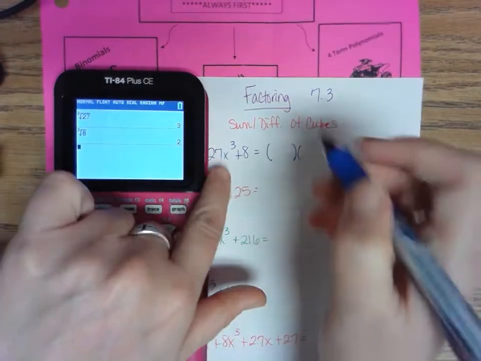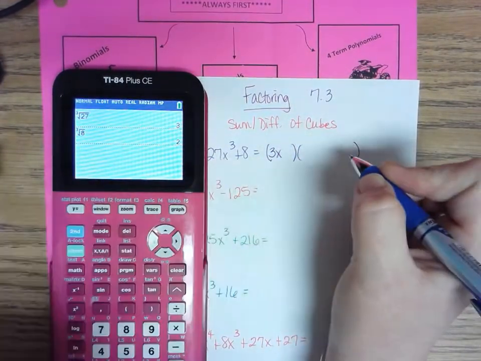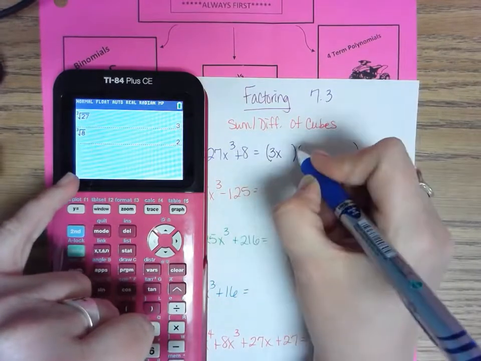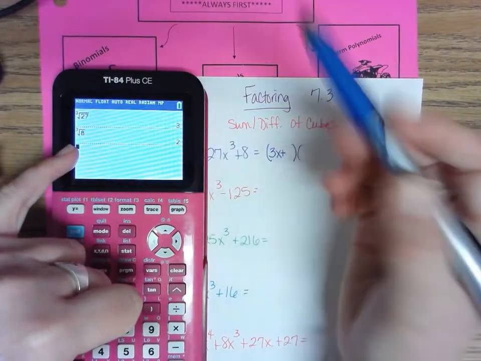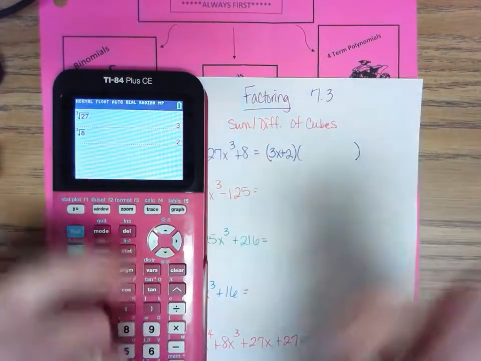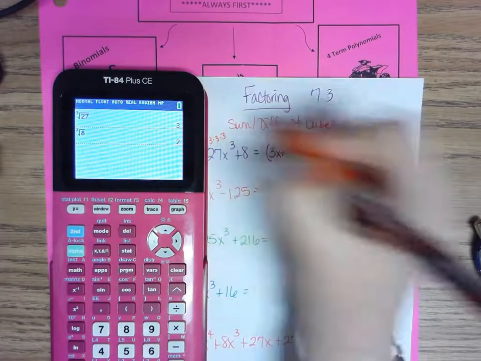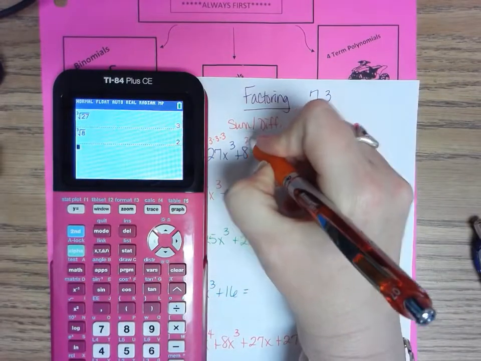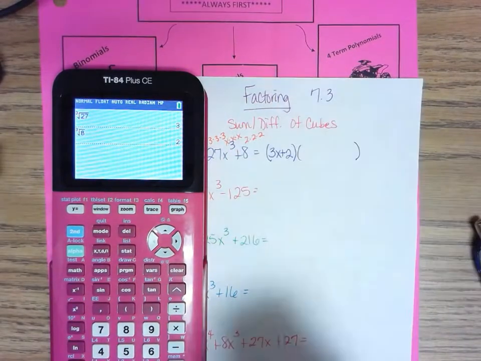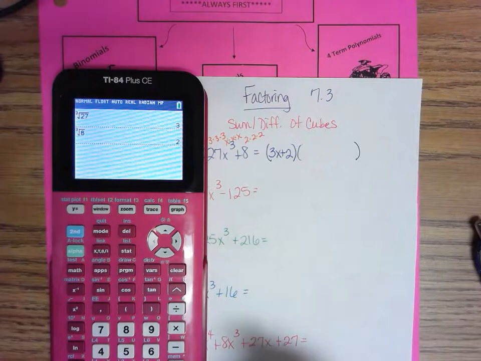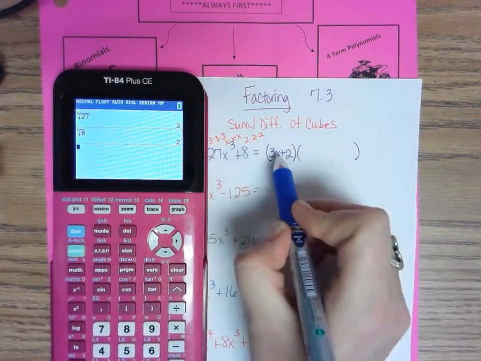So this is how this works. The cube root of 27 is 3. The cube root of x cubed would be x. I have a plus sign, so I put that. The cube root of 8 is 2. So what this means is that 3 times 3 times 3 is 27. 2 times 2 times 2. And x times x times x. So the cube root is only one of them. So that's how I get my first parenthesis. I undo the cube by cube rooting.